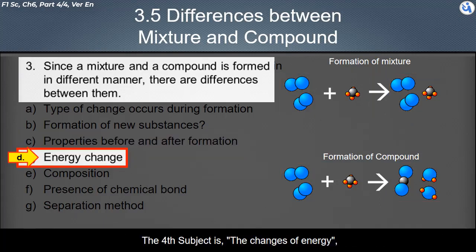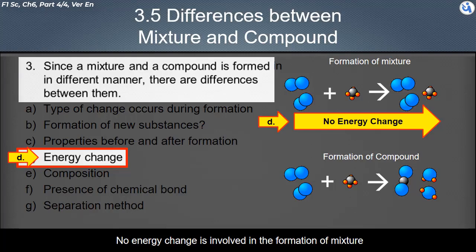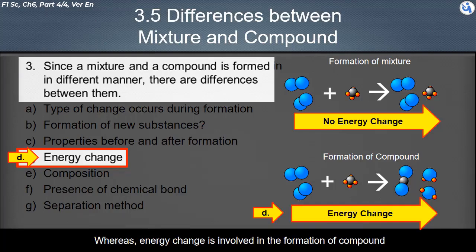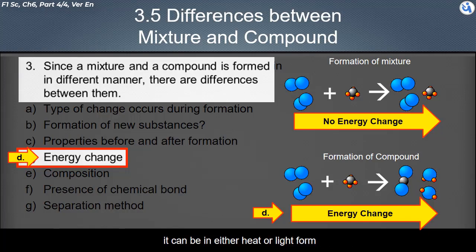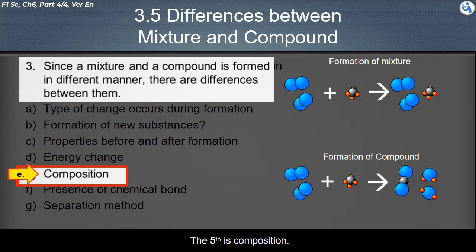The fourth subject is the change of energy. No energy change is involved in the formation of a mixture, whereas energy change is involved in the formation of a compound. That is either the energy being released or absorbed. It can be in either heat or light form. The fifth is composition.